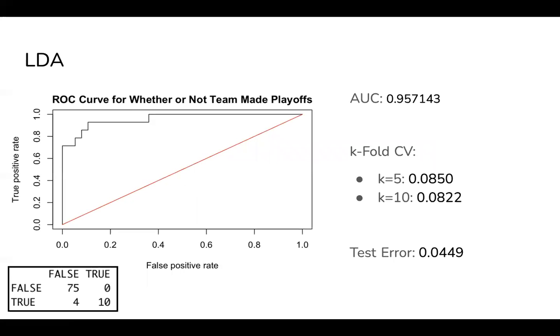The AUC for our LDA model was also very high at 0.957. And we see a similar pattern with our k-fold predicted errors and our test error. The confusion matrix is almost exactly the same, with the exception that our 1 false positive from logistic regression has now become a true negative.